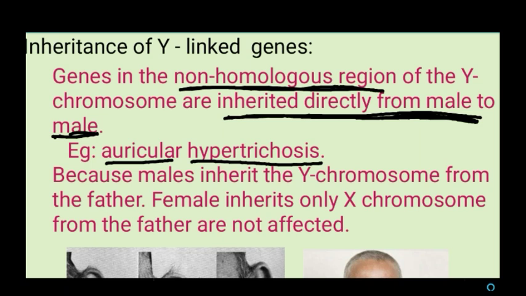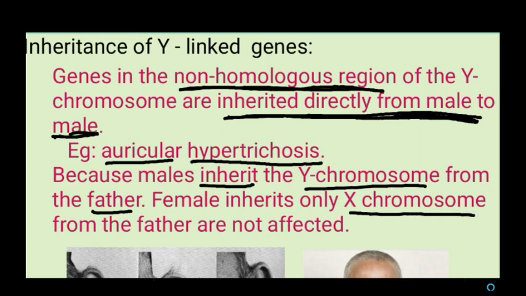Why does this happen? The male child inherits the Y chromosome from his father, but the female receives only the X chromosome from her father.